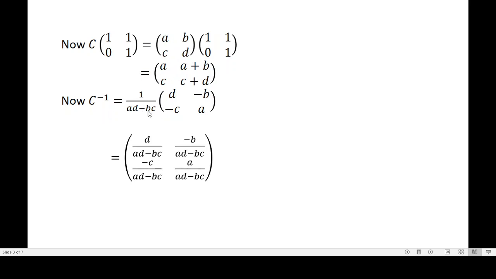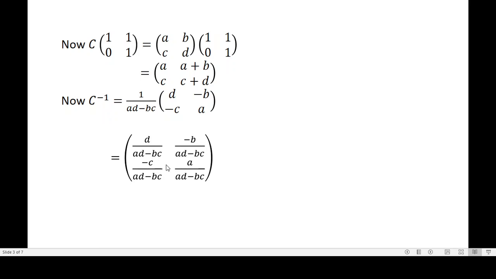Because C is a non-singular matrix, C inverse is 1 over AD minus BC into [D, minus B; minus C, A]. Now let us multiply each element by 1 over AD minus BC. So we get D over AD minus BC, minus B over AD minus BC, minus C upon AD minus BC and A divided by AD minus BC. Okay. So we have this product.